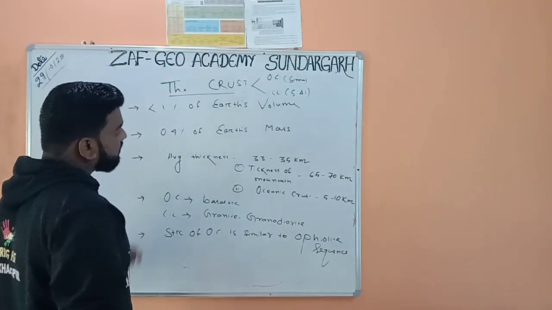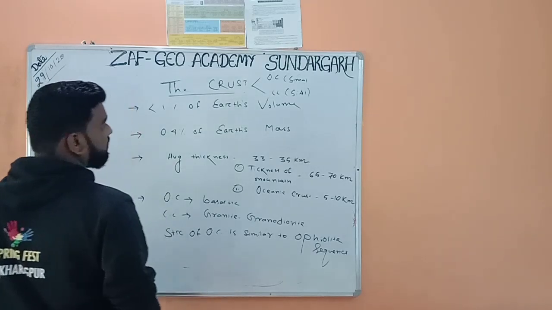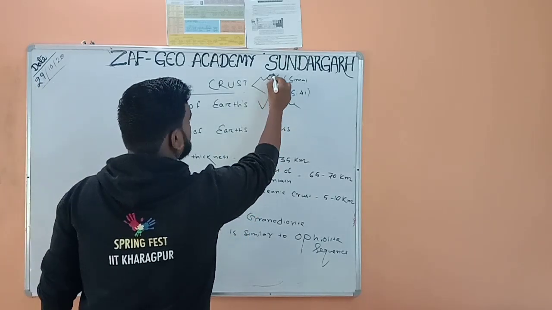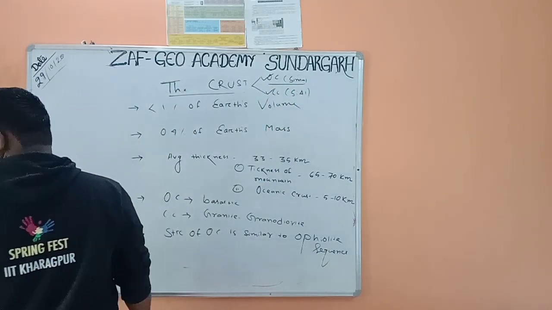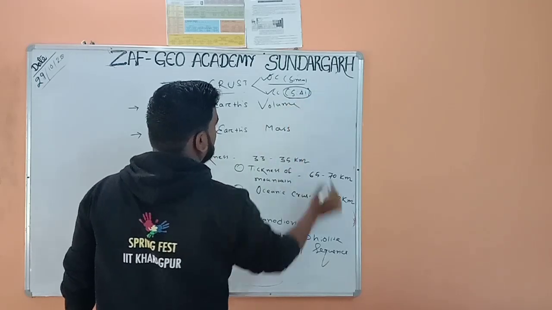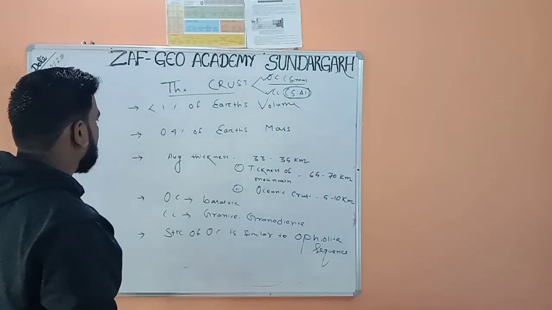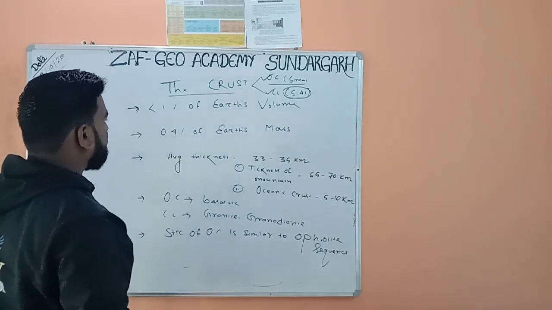Let's move on to the crust. I have told previously that the crust is divided into two parts, oceanic crust and continental crust. Oceanic crust is sima, silica and magnesium, and continental crust is also called sial, that is silica and aluminium. The volume of Earth's crust is less than 1% of Earth's volume.